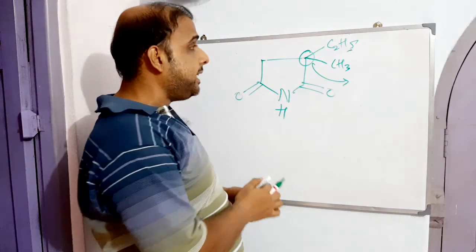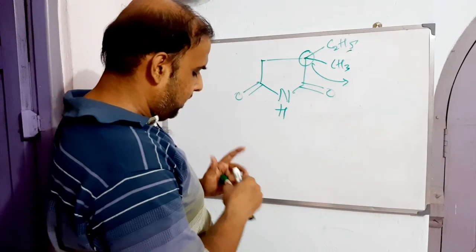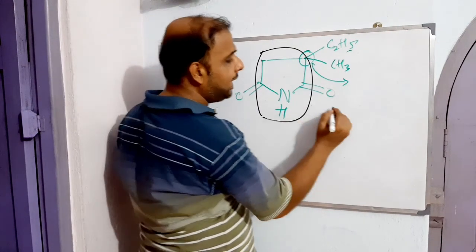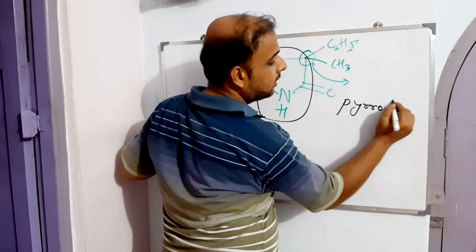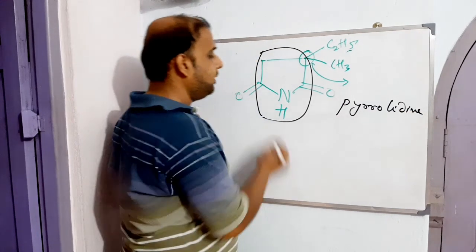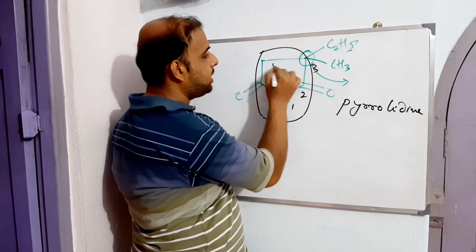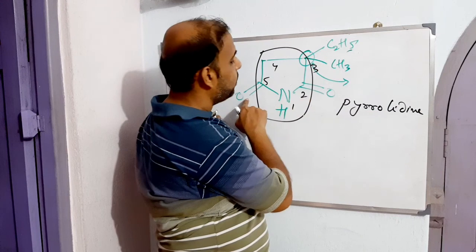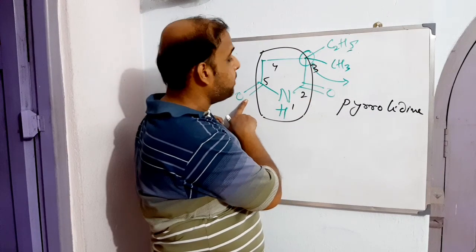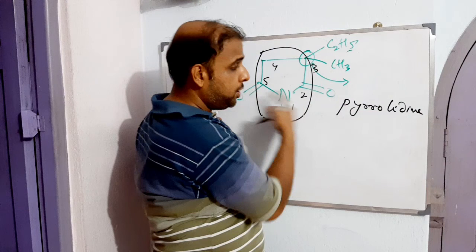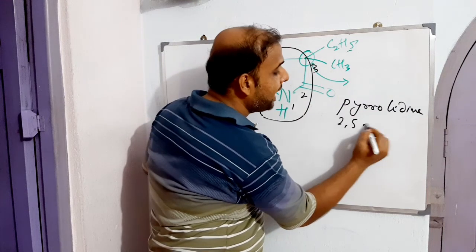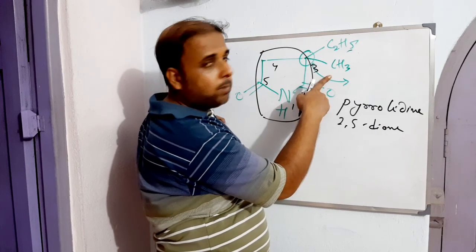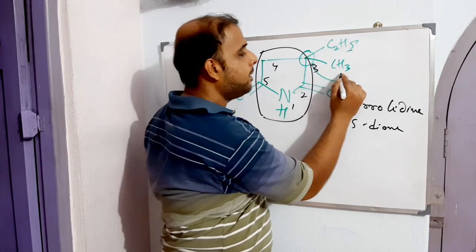What about the IUPAC name? If we consider the parent system as pyrrolidine, then this is 1, 2, 3, 4, and 5, right? We have 2 carbonyl groups placed at second and fifth position, so pyrrolidine-2,5-dione. And now you need to mention the substituents. Where exactly are they placed? Position 3.